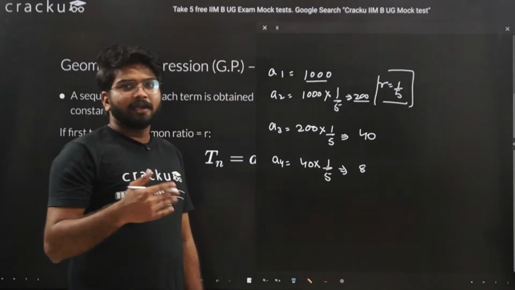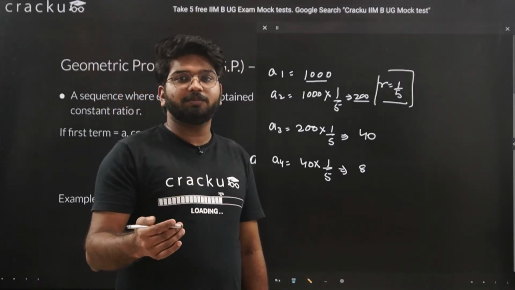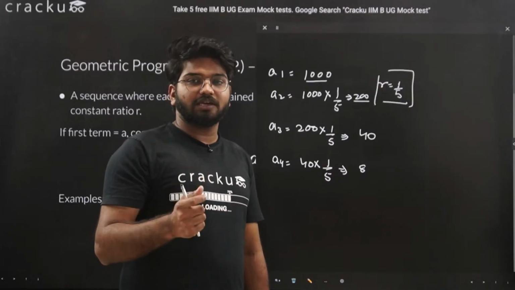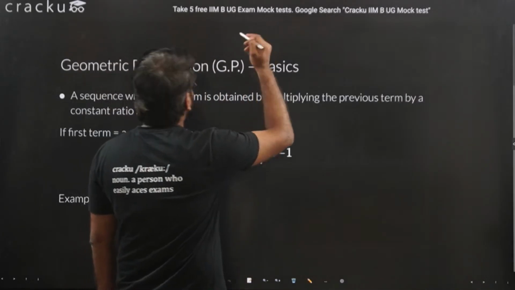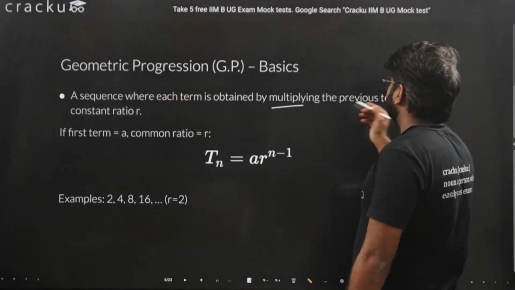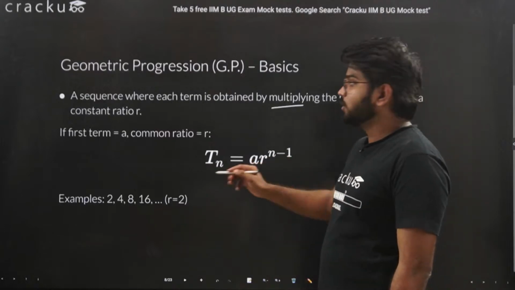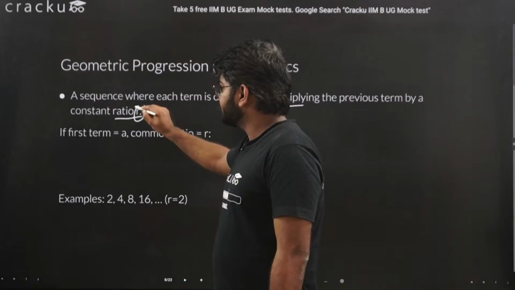This way, in geometric progression, the next term is obtained by multiplying with a fixed or constant common ratio. Let's read: a sequence where each term is obtained by multiplying the previous term by a constant ratio. This constant ratio is referred to as R.